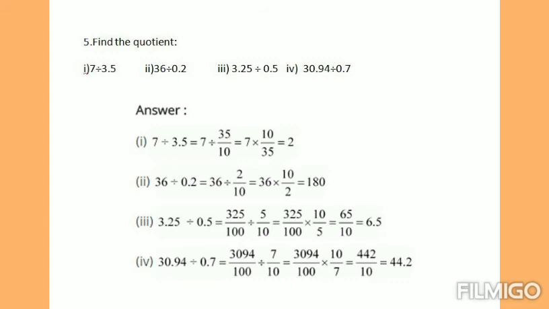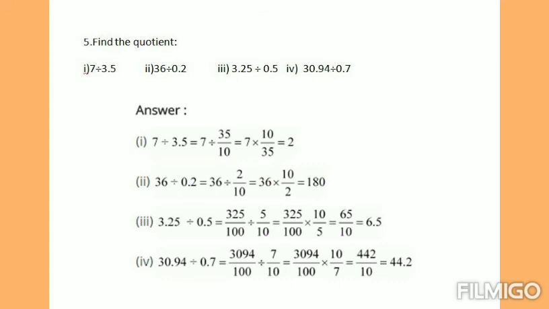Next, question number 3 is 3.25 divided by 0.5. 3.25 can be written as 325 by 100. Since we have two places after the decimal point, we have to add 2 zeros over 1. So that is 100. Okay. Similarly, 0.5, it has only one place after the decimal point. So it can be written as 5 by 10. Okay. Now fraction divided by a fraction. So just change the division into multiplication and write the reciprocal of 5 by 10, that is 10 by 5.